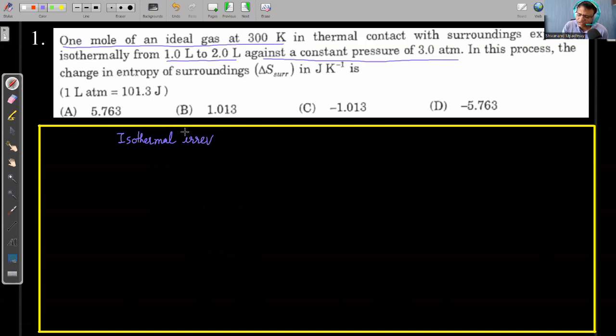If we had to find the entropy change of the system, we had no problem, whether it is reversible or irreversible. If I know the initial and final state I can solve it. But now we have to calculate the entropy change of the surrounding, and we have learned that entropy change of the surrounding is equal to Q surrounding upon temperature of the surrounding.